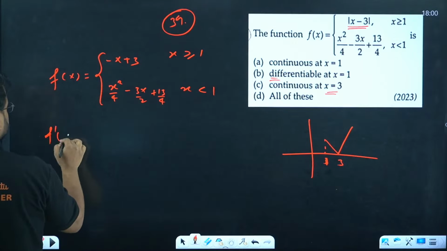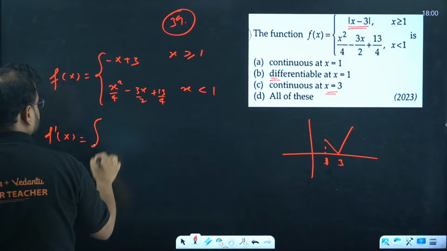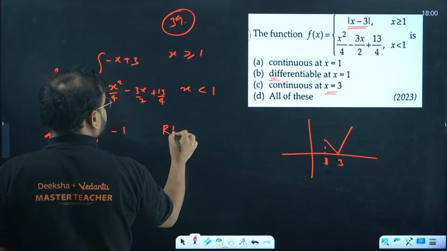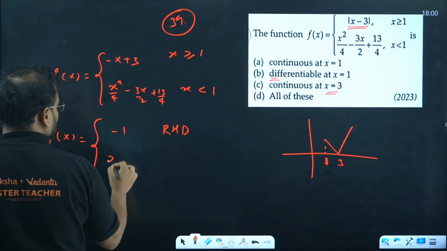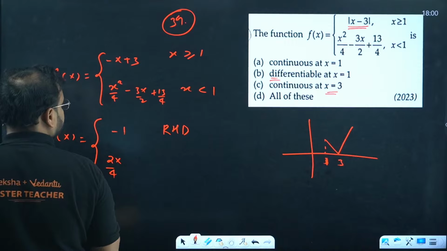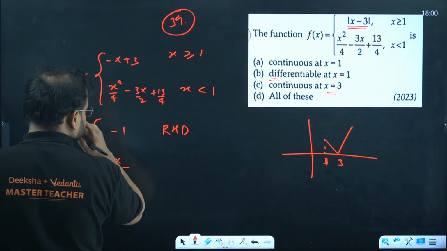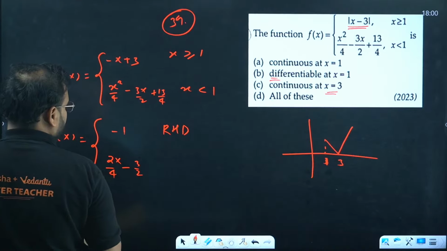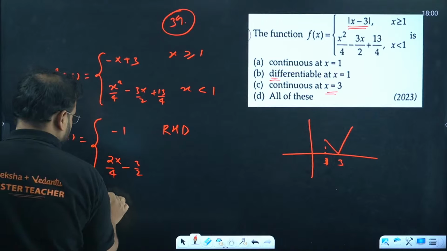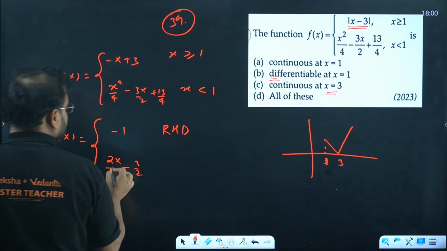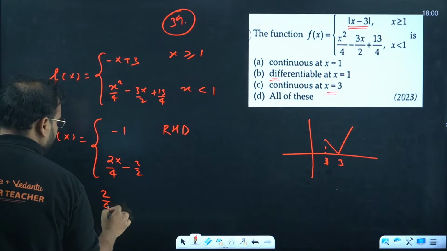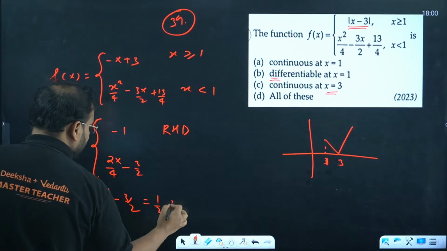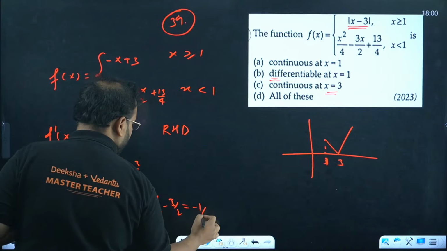Differentiate please. You'll get over here minus 1. This represents your RHD, by the way. About this, 2x by 4 minus 3 by 2, right? Check here. Put x value as 1 in this case. You're going to get the value as 2 by 4 minus 3 by 2. That's a half minus 3 by 2, which is how much? Equals minus 1 only.